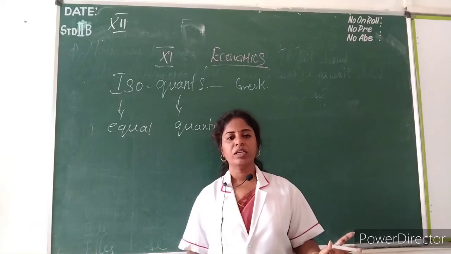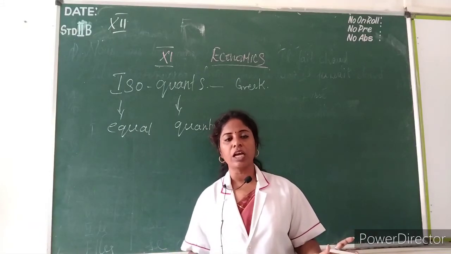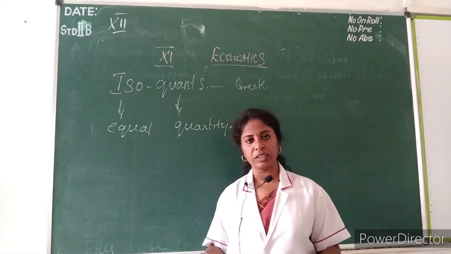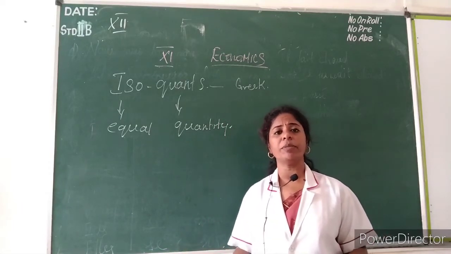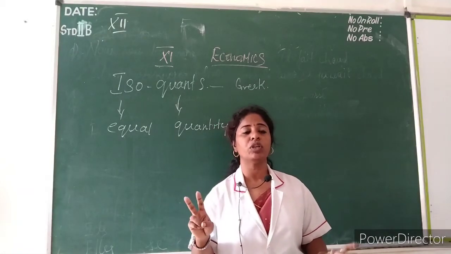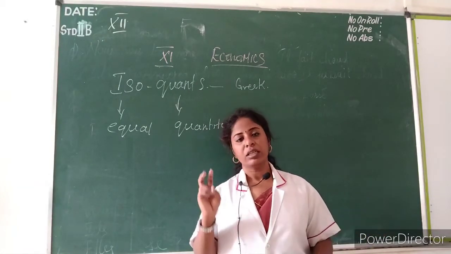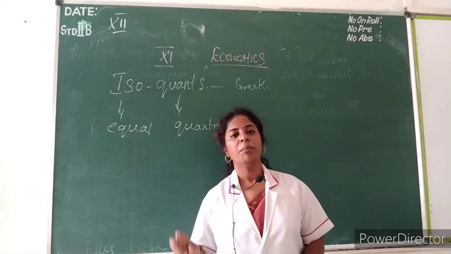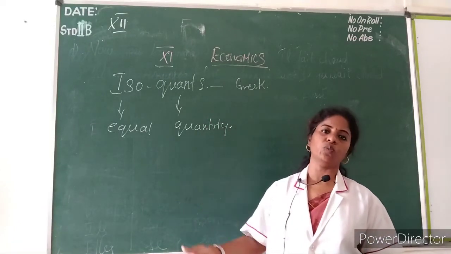Here it comes to production. Isoquants is based on production. So here, different combinations of two inputs. Here we are using two inputs, there they are using commodities. Here they are using two inputs, but which give the same level of output.